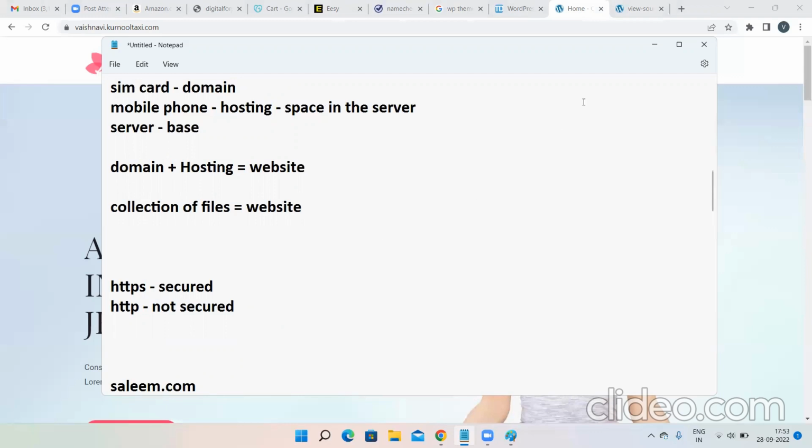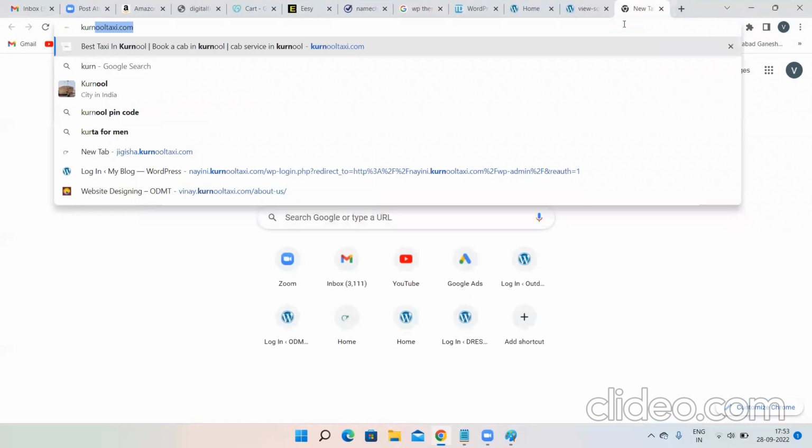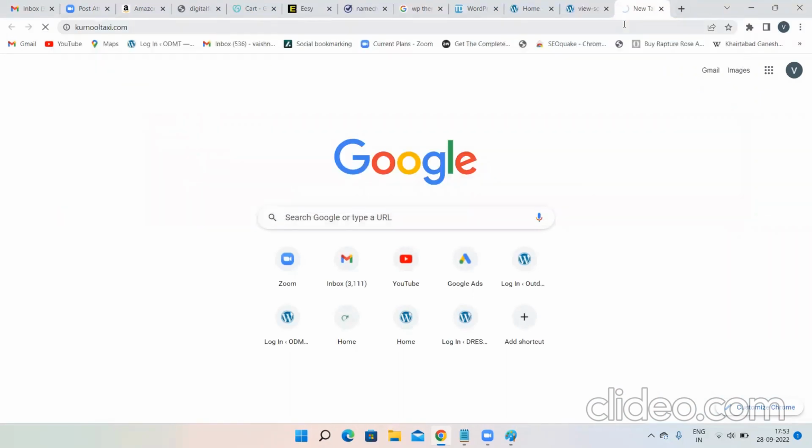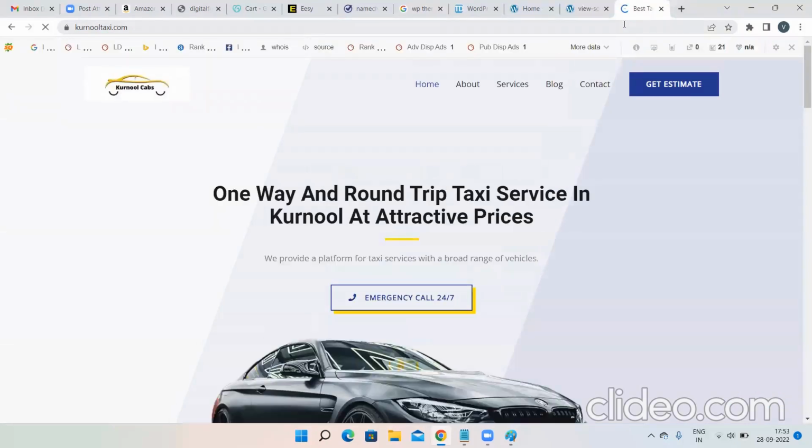Now coming to how to create a subdomain. Okay, now there is a website called karnoltaxi.com. This is our main website. So what is the domain over here? Karnol Taxi is the domain and .com is the extension, right? Yes. Now, in case there is some offer, I guess, yeah.